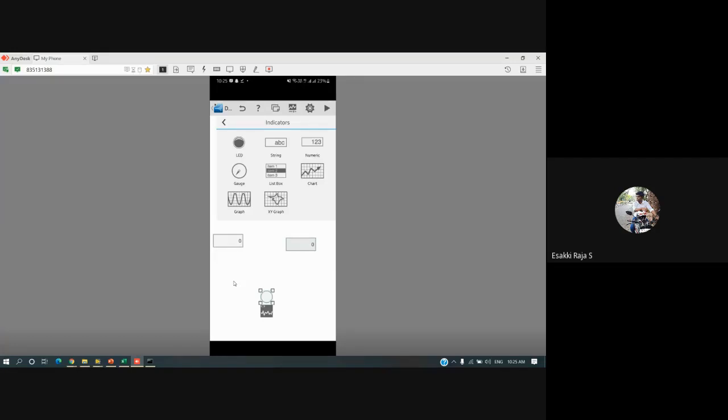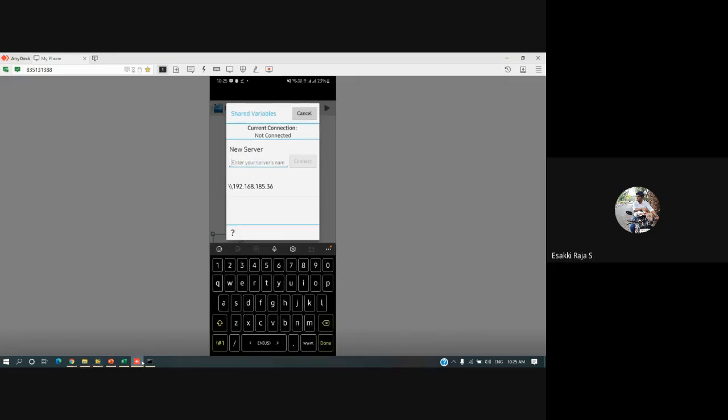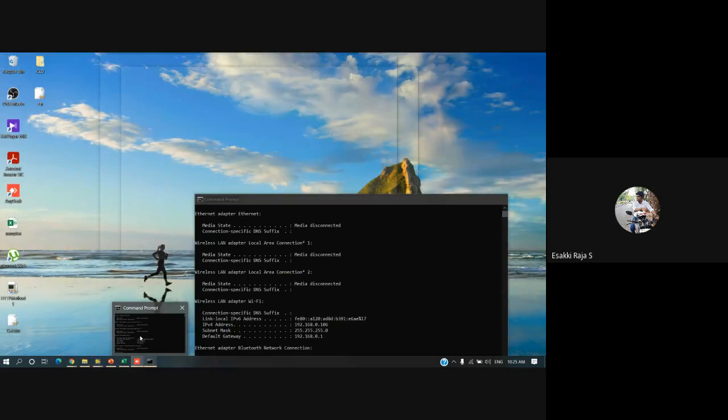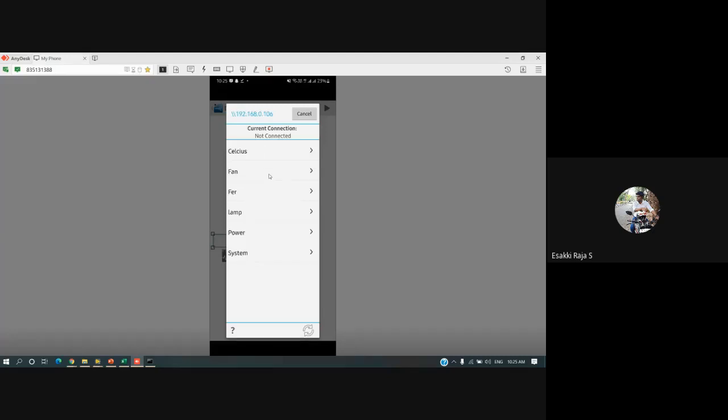So next, what we are supposed to do is configure these controls and indicators to our shared variable. To configure, once you click on the control, at the bottom we'll have something like a graph icon. Just click on it. I want to configure with demo variable, and here we need to type the IP. Just let me check what is the IP address. 192.168.0.106. So I type the IP. Let me click connect. Yes, I have clicked on connect.